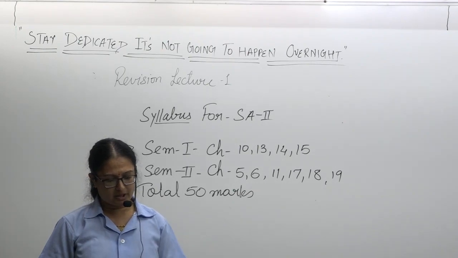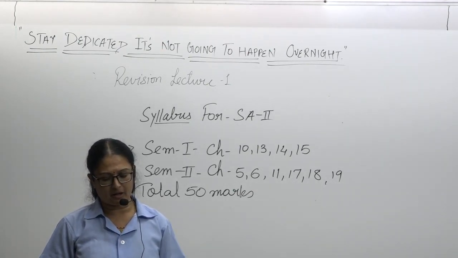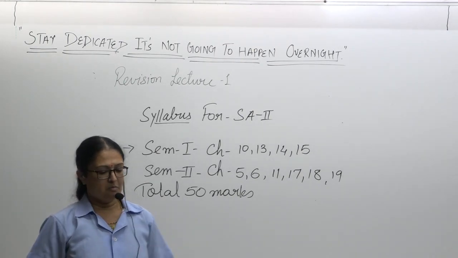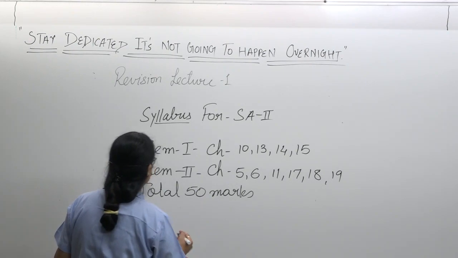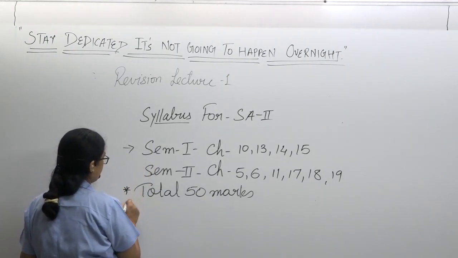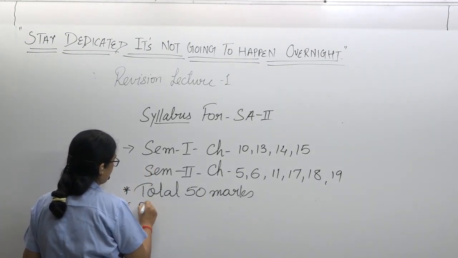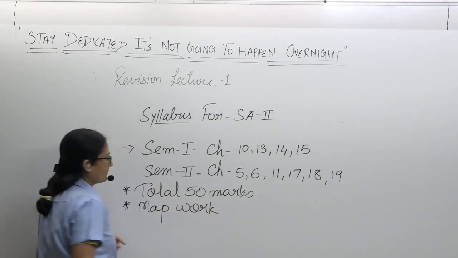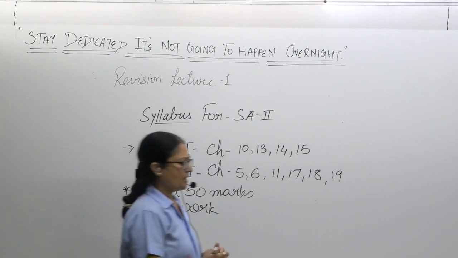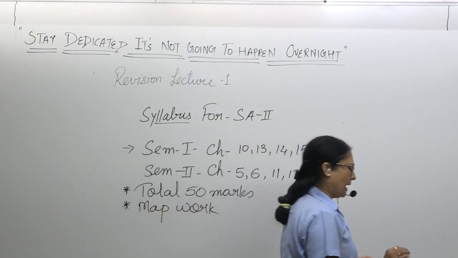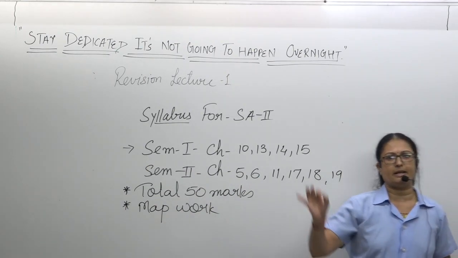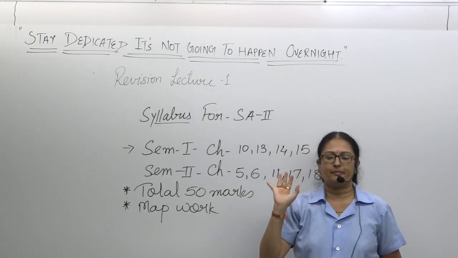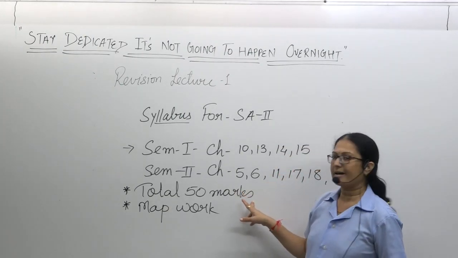Make the points I am mentioning right now very clear. You must focus on the map. Map work will be compulsory. You have to follow the same paper pattern that I asked in SA1. The total mark will be 50.